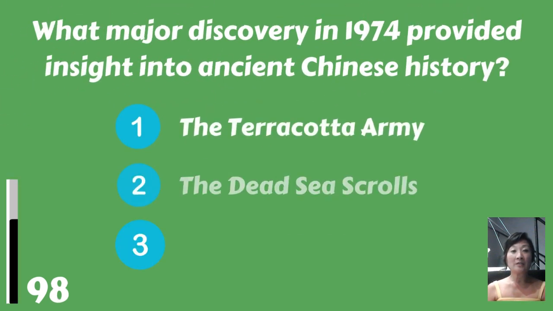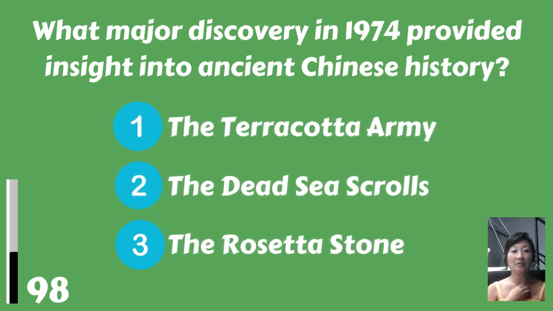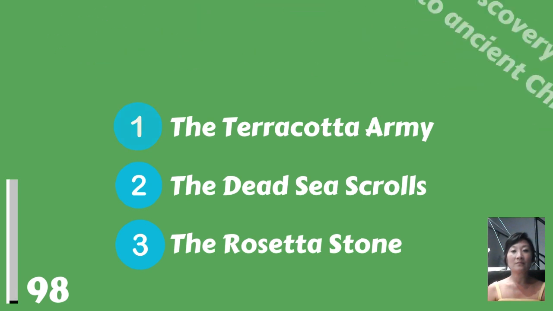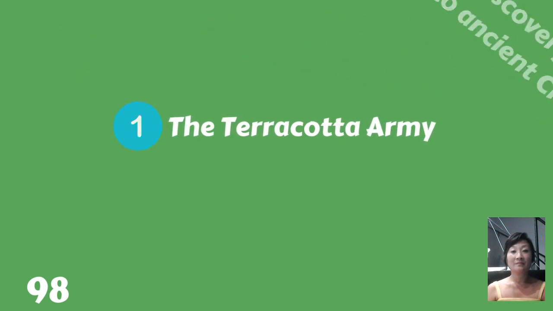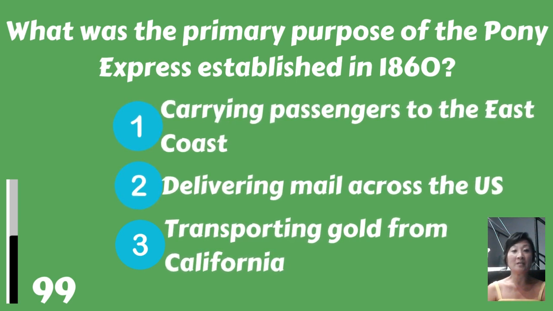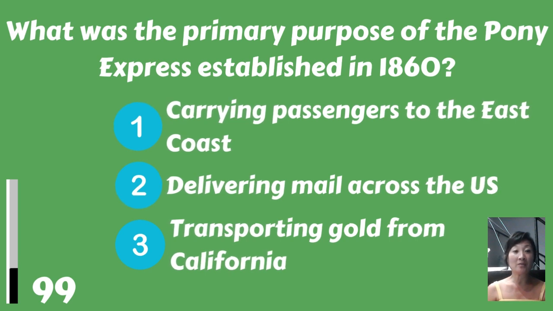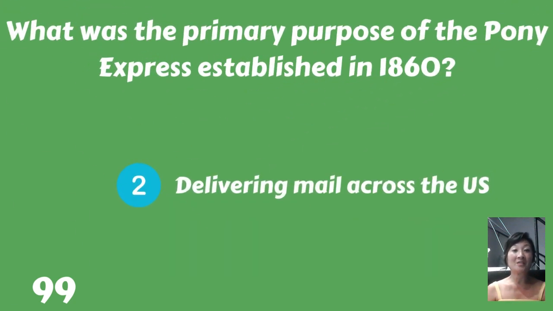What major discovery in 1974 provided insight into ancient Chinese history? The Terracotta Army, the Dead Sea Scrolls, or the Rosetta Stone? The Terracotta Army. What was the primary purpose of the Pony Express established in 1860? Carrying passengers to the East Coast, delivering mail across the US, or transporting gold from California? Delivering mail across the US.